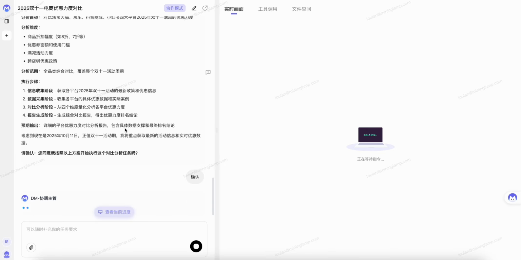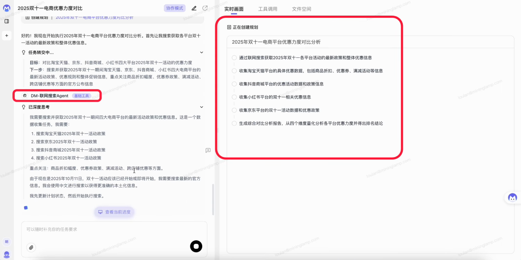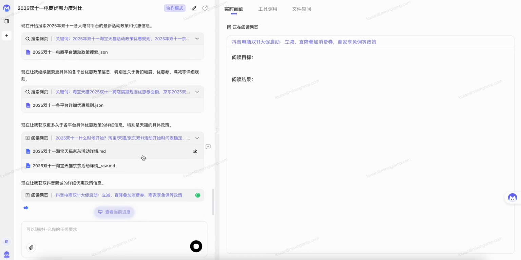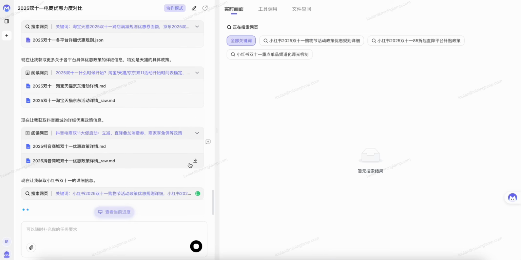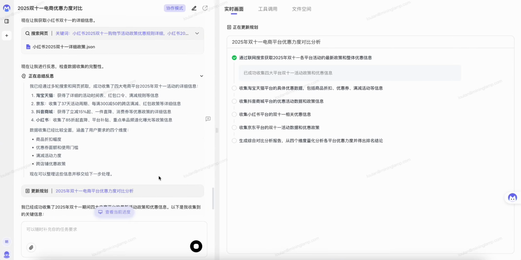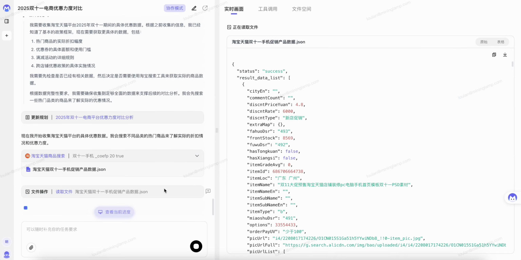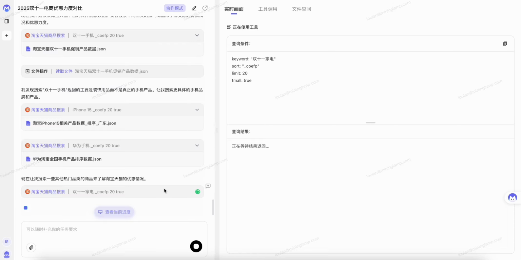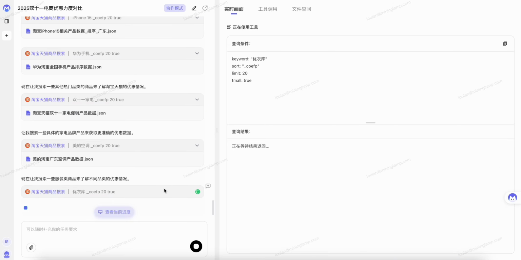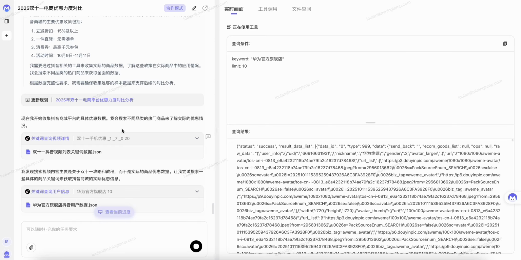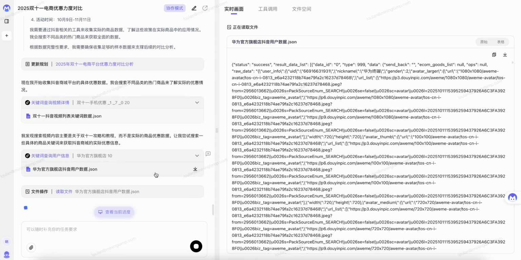Then, according to the plan, DeepMiner began to call the agents of online search to collect preferential policies from various platforms. On the right side, we can see that the entire process is an open box. In addition to the real-time screen, we can also see which tools are called, and the files in the process can be downloaded. From here, it is mainly data collection and sorting based on the policies of each platform. So we speed up.